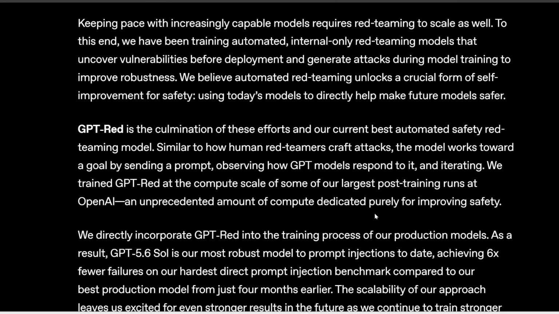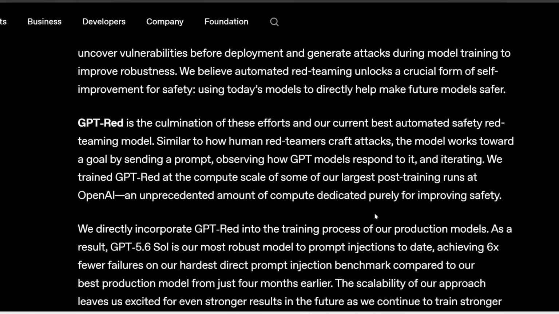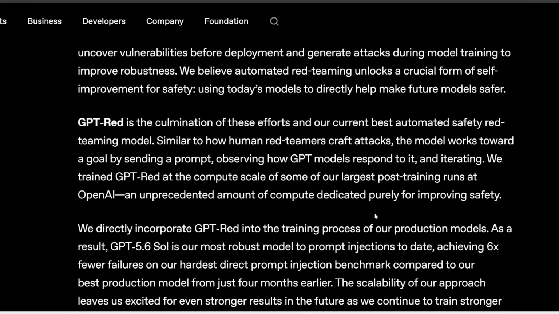So what OpenAI did is they made a model specifically designed to find these vulnerabilities and attack existing models, and they called it GPT Red. This can generate and test a huge number of attacks automatically, plus it doesn't stop there. Once it sends an attack, it watches how the target model responds, and then it also adjusts its strategy until it finds something else that works. So it's constantly self-improving to find more and more vulnerabilities.